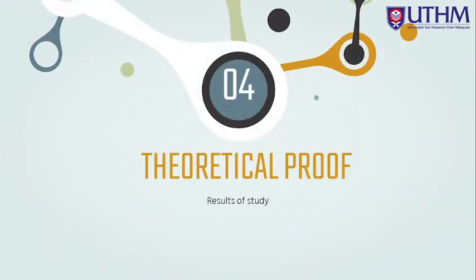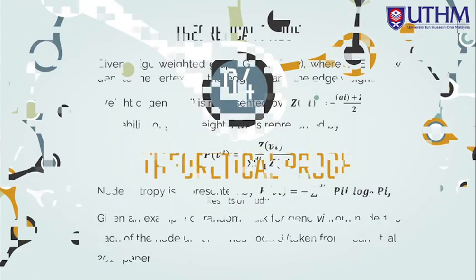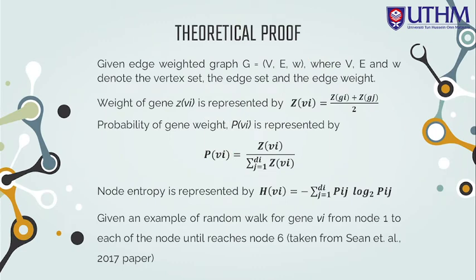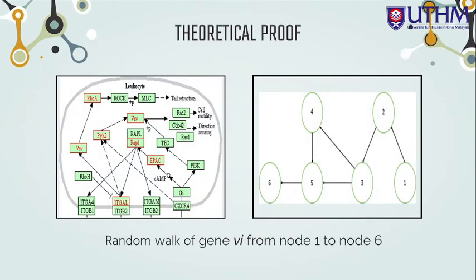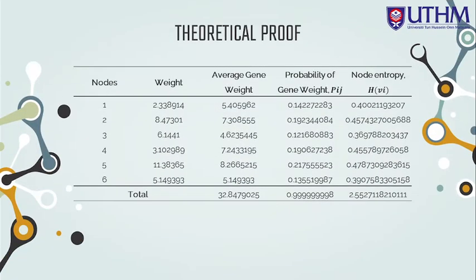So next, I move on to the theoretical proof of the research. Given an example of random walk for a gene from node 1 to each of the nodes until it reaches node 6. So this example is taken from a paper. The random walk of each gene from node 1 to node 6 is shown in a visual representation. So this table shows each of the nodes with the calculation using the entropy-based directed random walk.